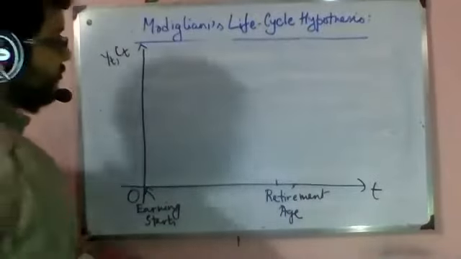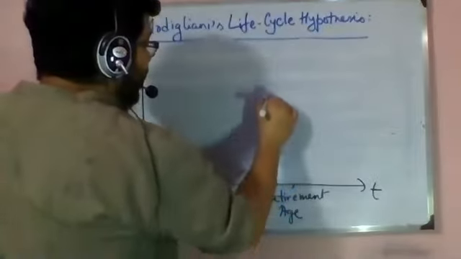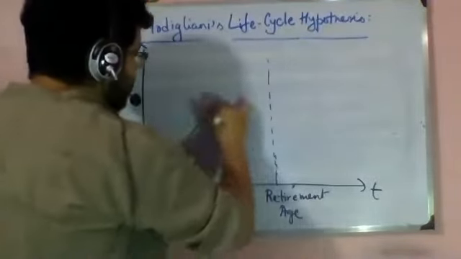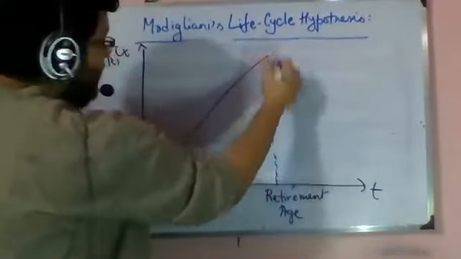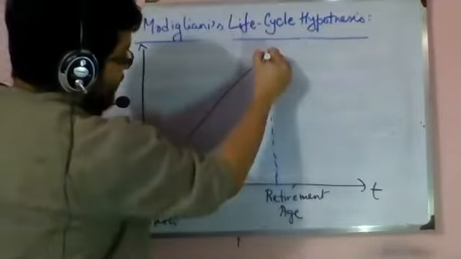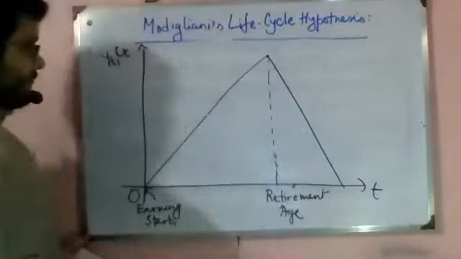Now, while drawing the triangle, we'll draw it in such a manner that this vertex will be directly above retirement age. And then this line will be far steeper compared to this line.